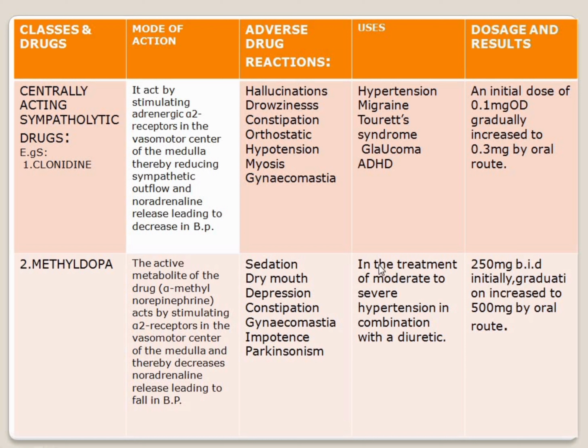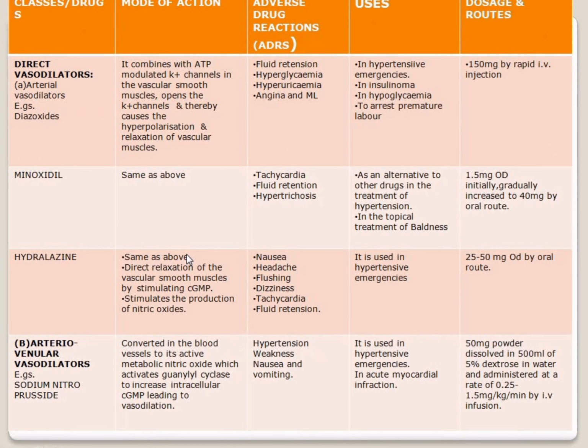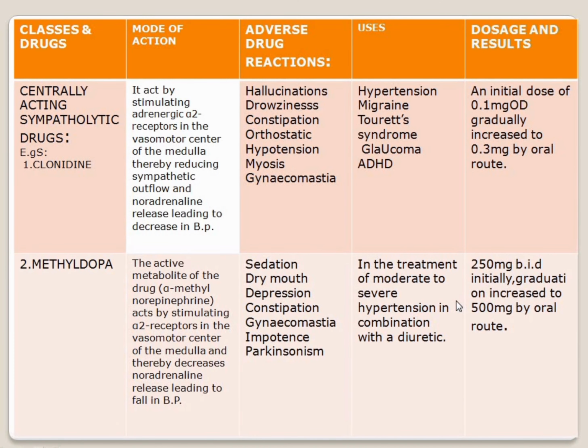So here the uses: it is used in the treatment of moderate to severe hypertension in combination with diuretics. This is also used for kidney problems. A patient who has kidney problems and also hypertension will be prescribed methyldopa. Next, the dosage is 250 mg BID, twice a day, gradually increased to 500 mg by oral route. So this is all about methyldopa and clonidine.